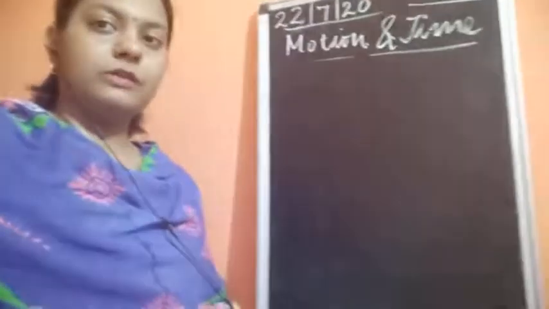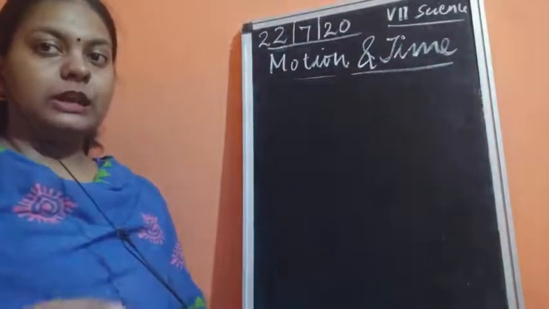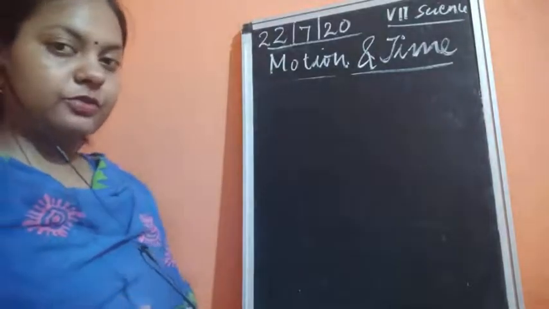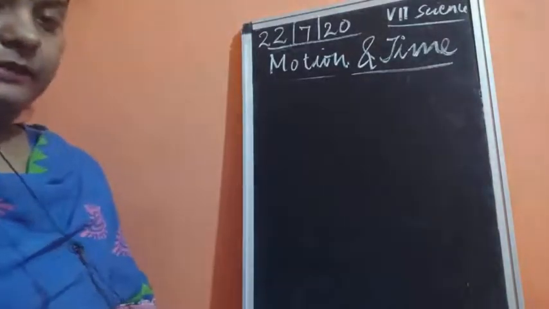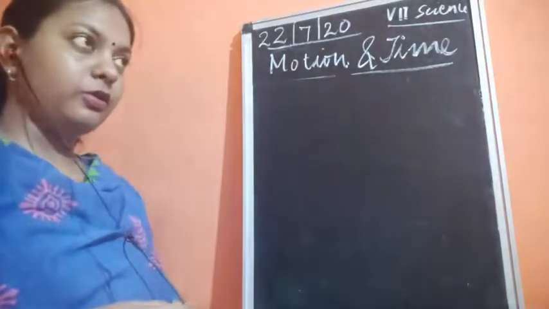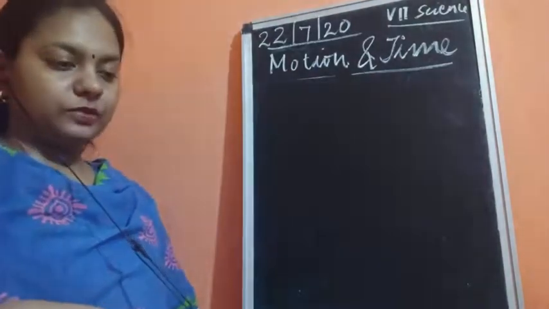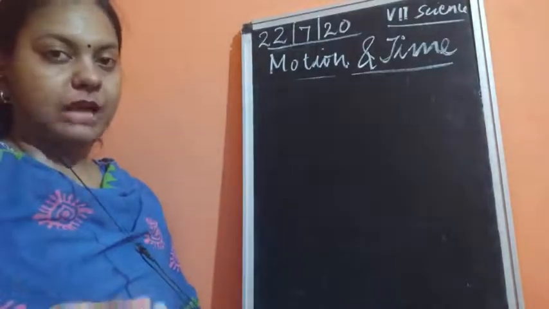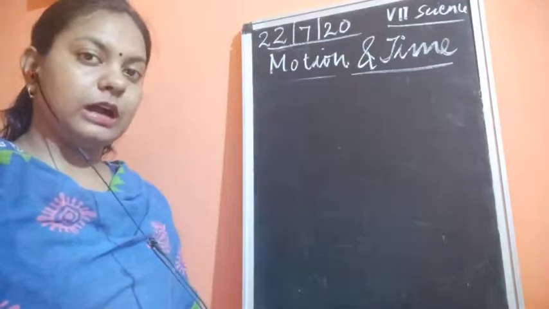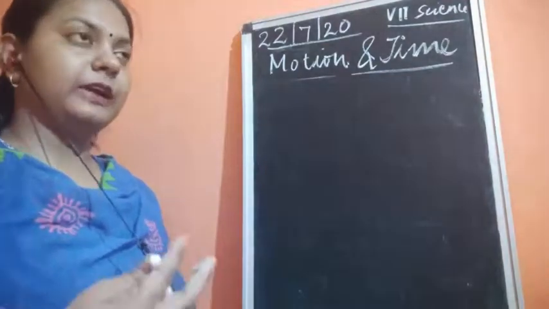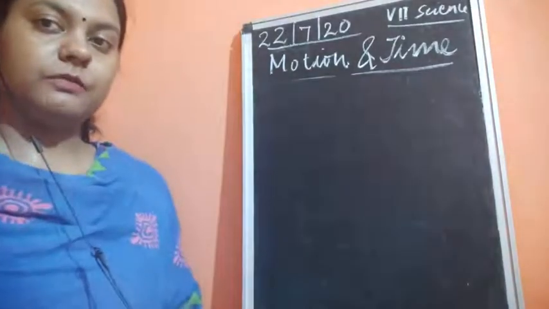Average speed is a concept which was related with speed. Now the next thing would be uniform and non-uniform motion. If you need to plot the graph, you should always have the data with you. So what about the data? I'll quickly write down the data, and then we are going to plot the graph. In maths also you have all plotted graphs, so it becomes very easy for you to draw the graph for uniform motion also.